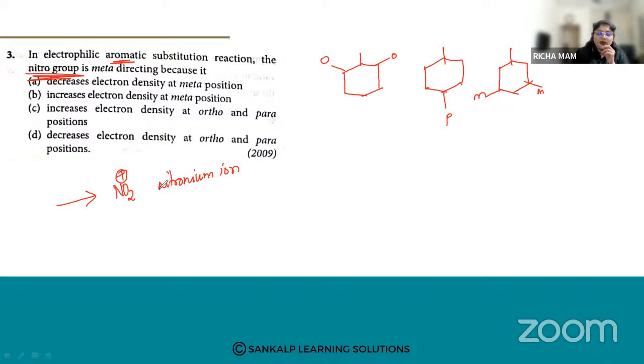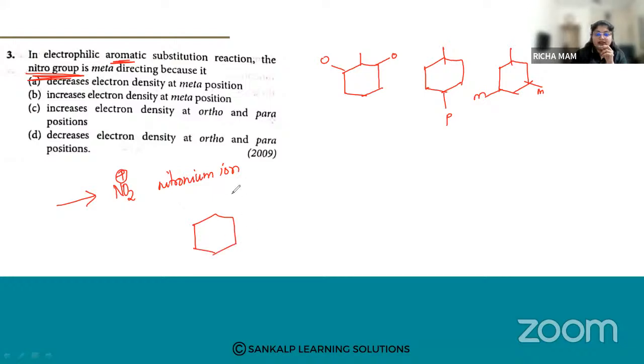And the nitro group is an electron withdrawing group. So it has a minus I effect, because whenever it withdraws the electrons towards itself, it will show the minus I effect. Because of this minus I effect, since it is an electron withdrawing group,